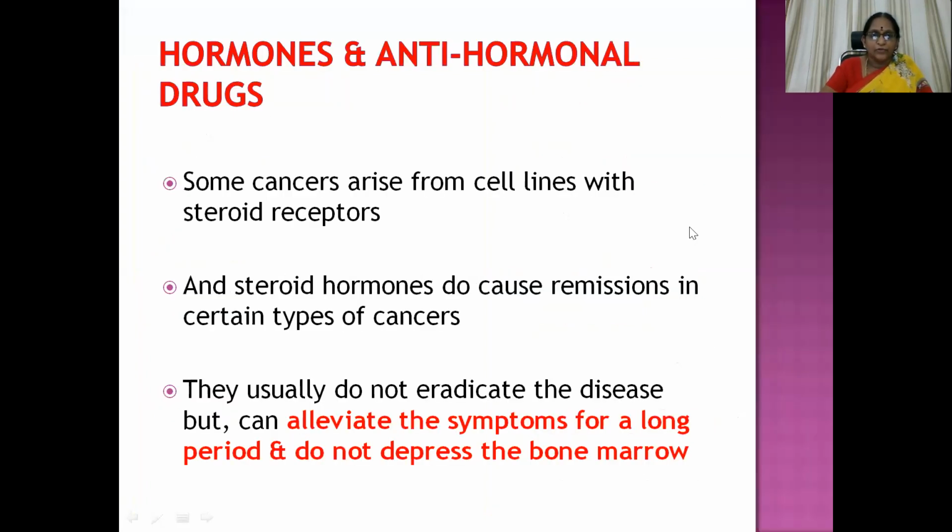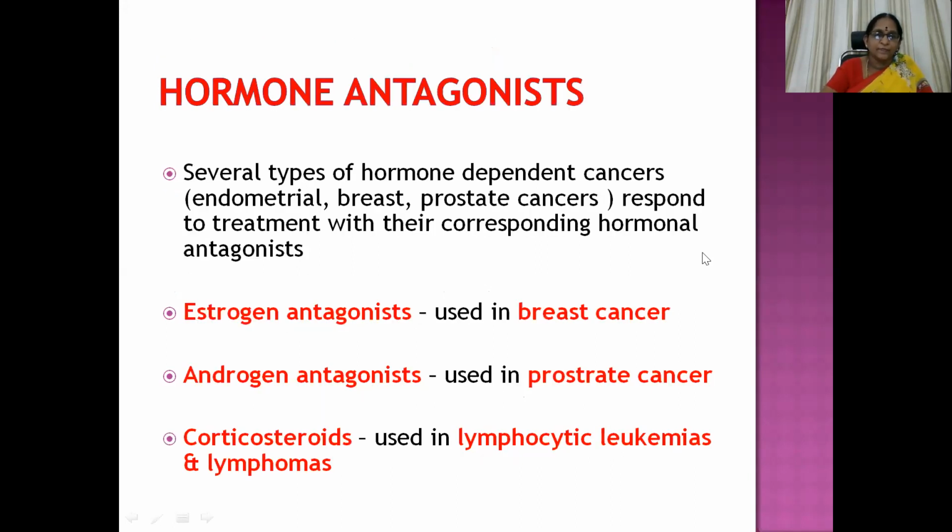Hormones and anti-hormonal drugs. Some cancers arise from cell lines with steroid receptors, and steroid hormones do cause remissions in certain types of cancers. Okay. They usually do not eradicate the disease, but can alleviate the symptoms for a long period and do not depress the bone marrow. This is the best advantage that we can have with these molecules, but they are not used in each and every cancer, of course.